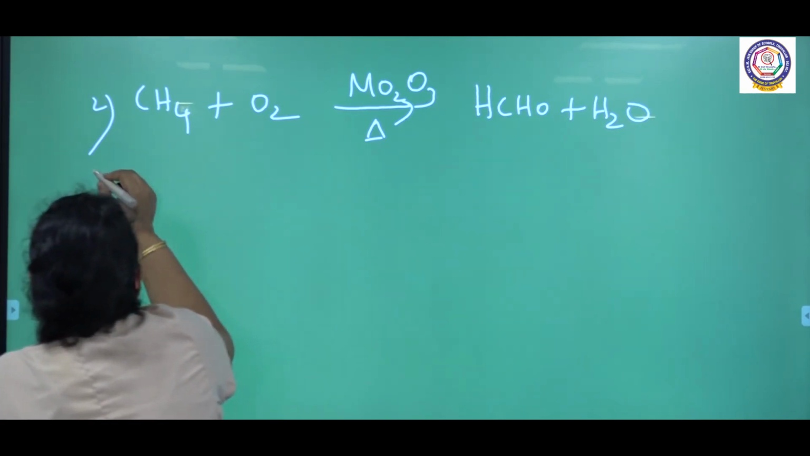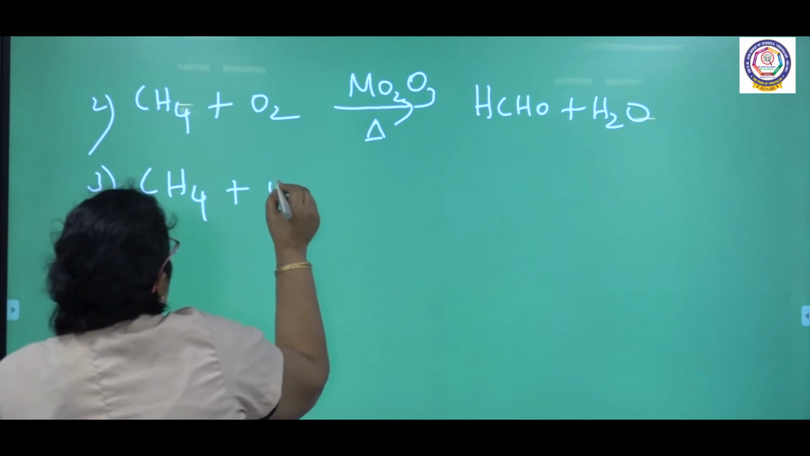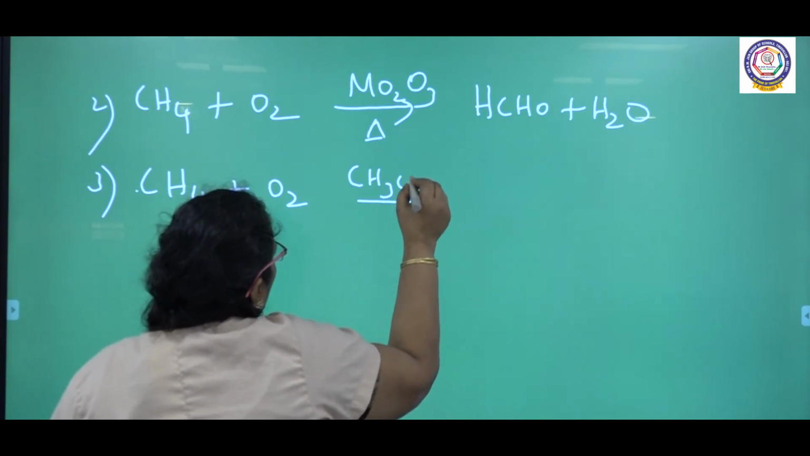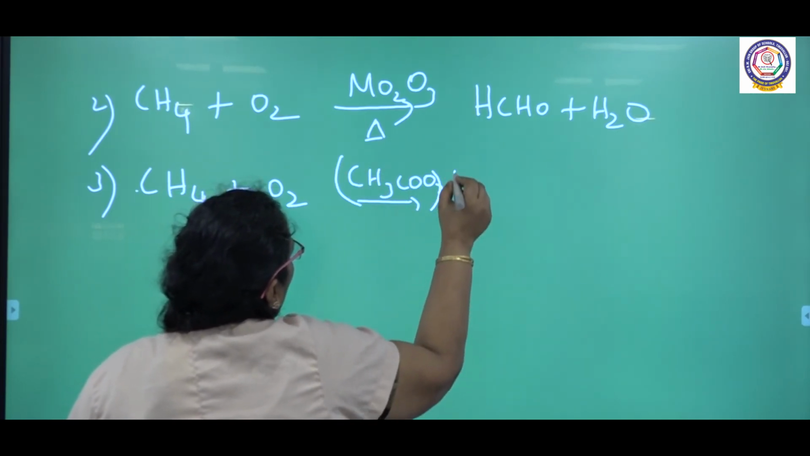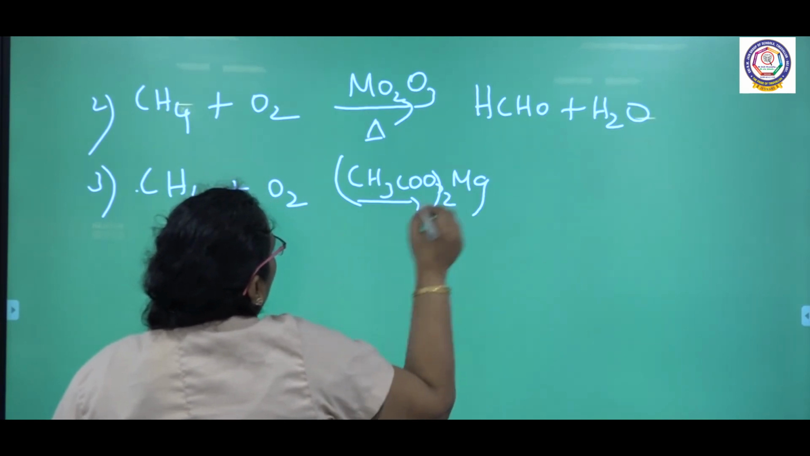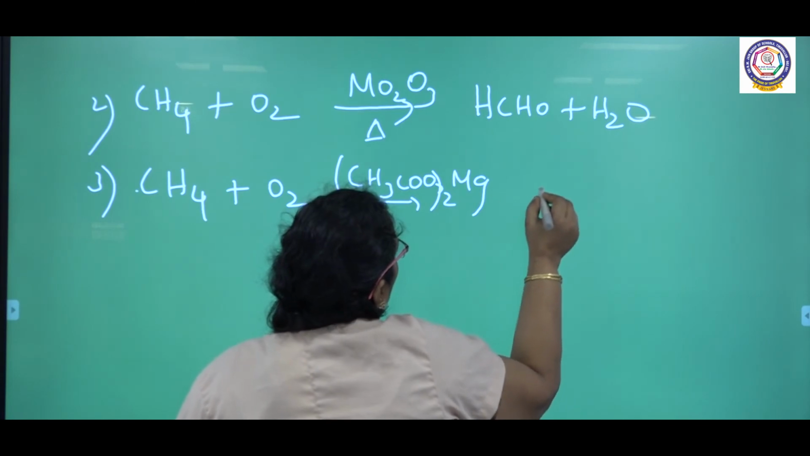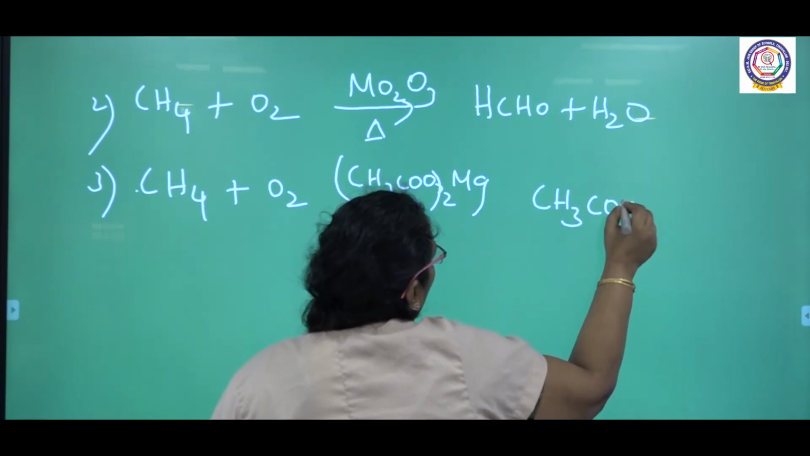Similarly, the same methane undergoes oxidation with, what is the reagent I am using here? Manganese diacetate. So, manganese diacetate is used as a catalyst here. So, what am I getting? I am getting carboxylic acid with the liberation of water.